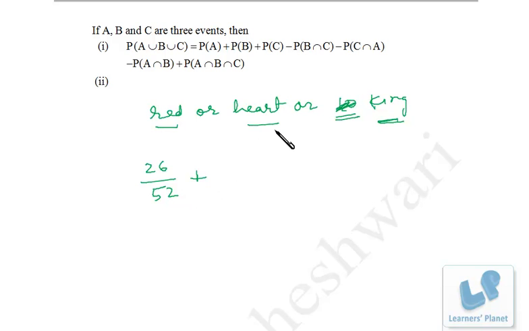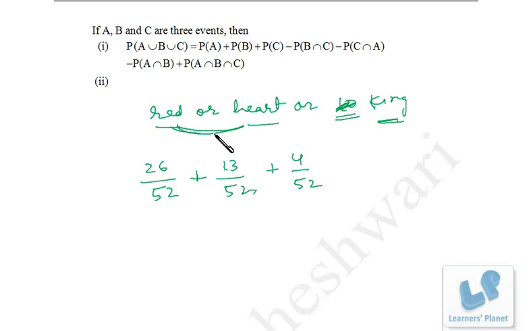Then plus, how many hearts are there? In all there are 13 hearts out of 52. Now how many kings are there? There are 4 kings out of 52. So this is the probability, right? Now what's happening over here?